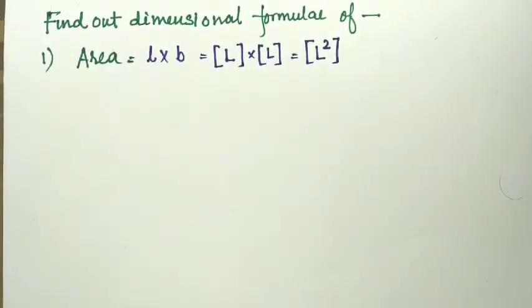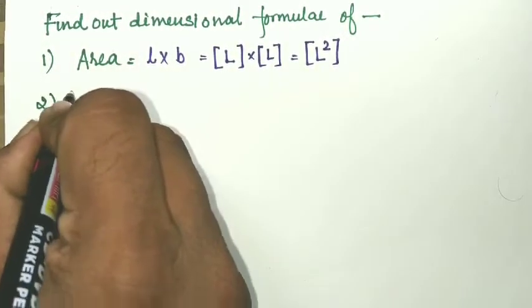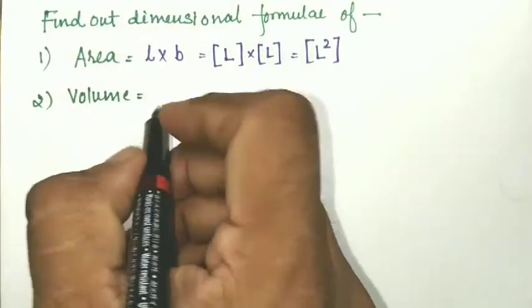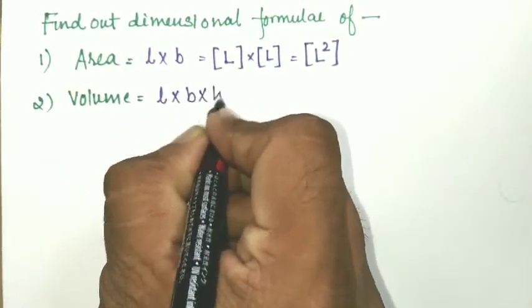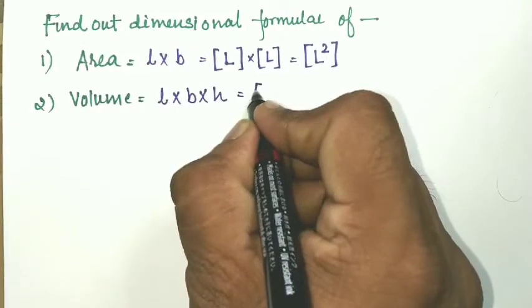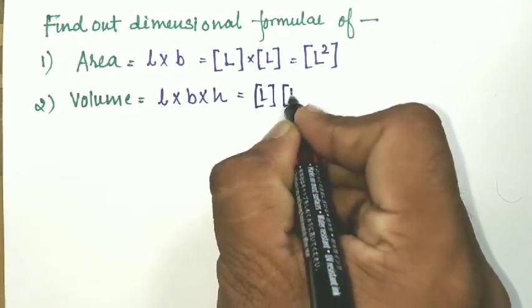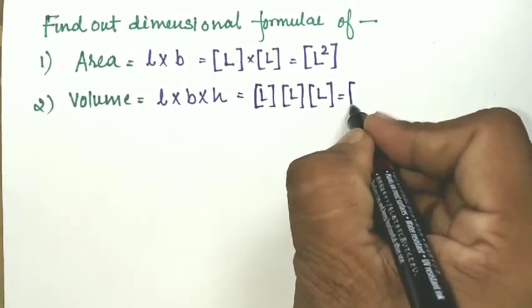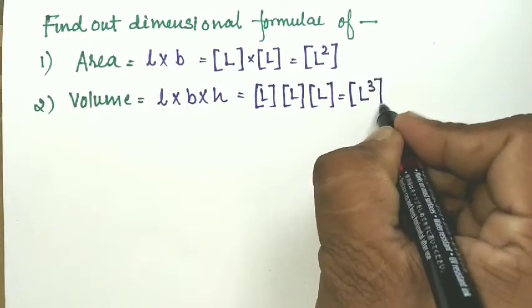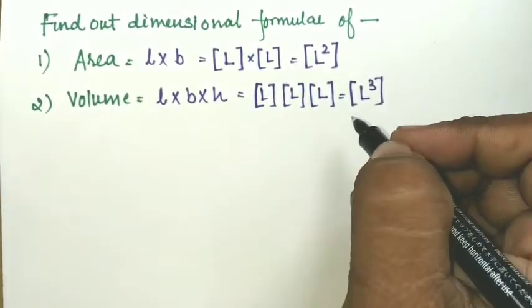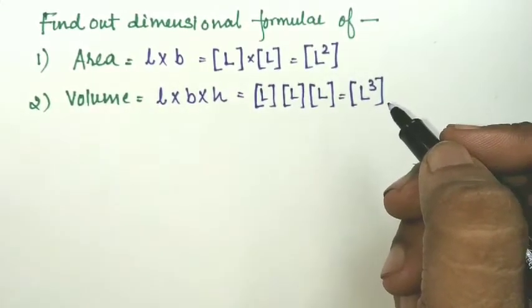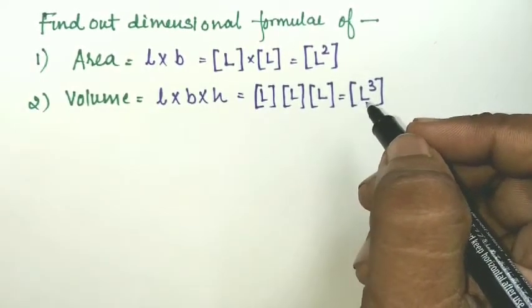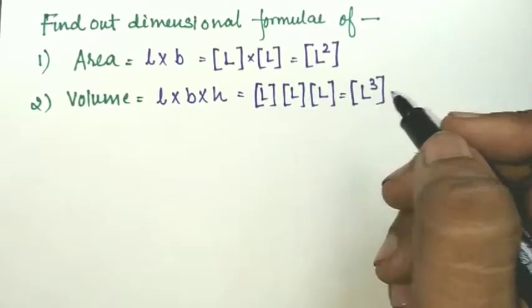Okay students, now move towards volume. As we know, the formula for volume is length into breadth into height, L into B into H, and all are measured in meters. So it will be L into L into L. If you do not write any measurement inside the square bracket, then it will be assumed that your dimensional formula is incorrect. Because units and square brackets are very important to represent the dimensional formula of a physical quantity, as well as for their unit.